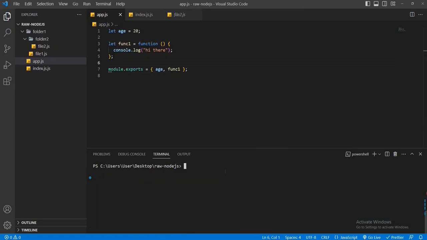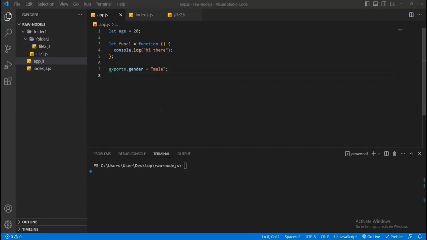Another type of export we can use is named export. For now, remove this default export, then write exports, then dot, then set an export name. In our case, this is gender, and set the gender value to male. Now it is going to declare a variable as well as export this variable.